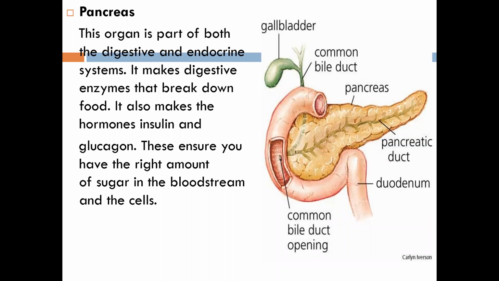You write down: the alpha cells secrete glucagon, the beta cells secrete insulin, and the delta cells secrete somatostatin. Write it all together, okay?